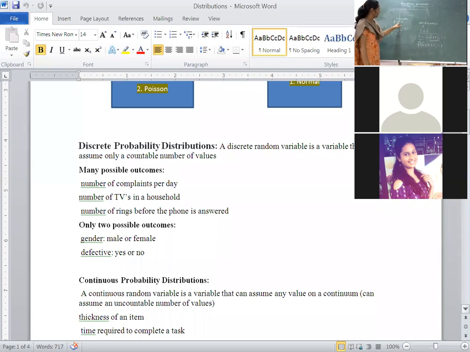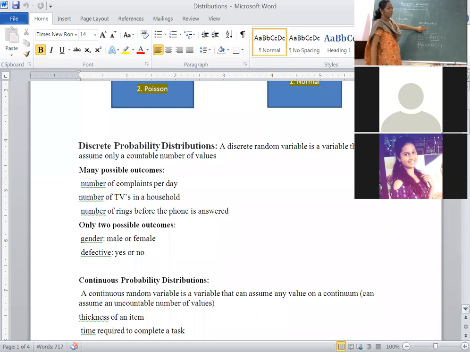Like the discrete probability mass function, the corresponding properties are greater than or equal to 0. The probability of x equal to xi, i running from 1 to n finite values, should be greater than or equal to 0. The second one is that the summation of all probabilities should be equal to 1.